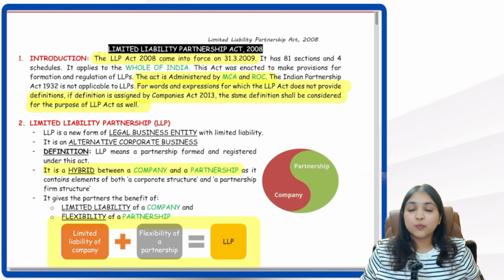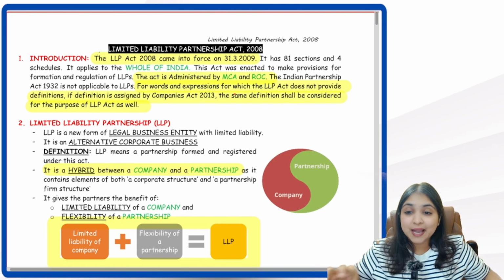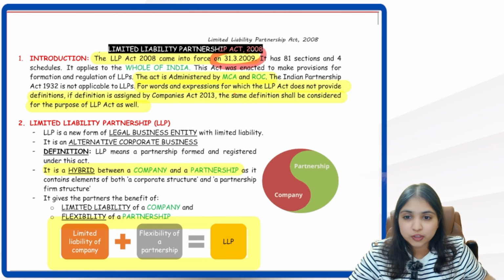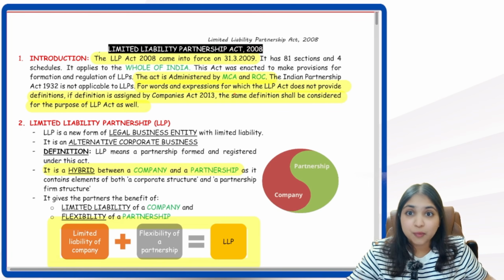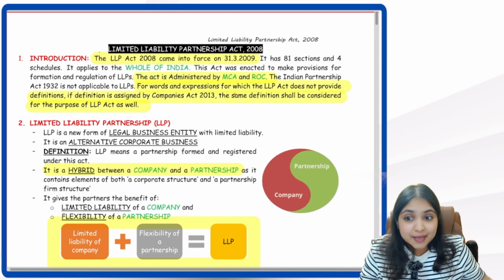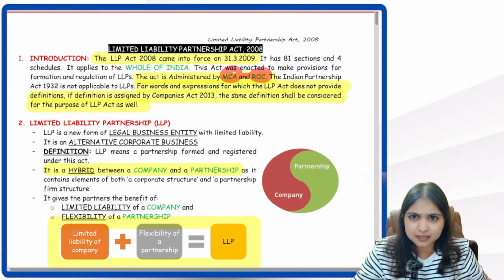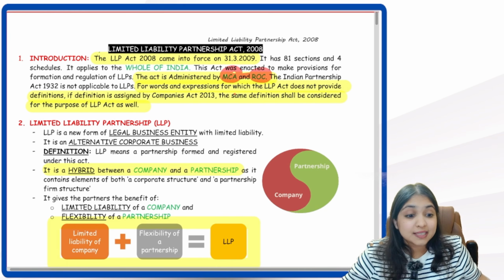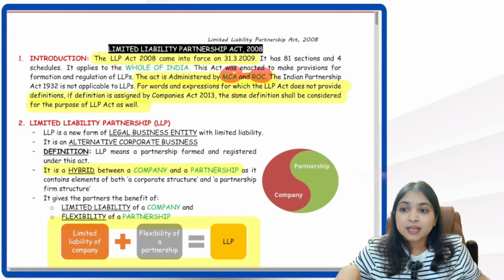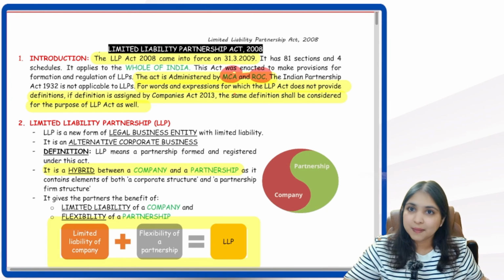So starting off with some very basic things. Now the LLP Act came into force when? It came into force on 31st March 2009, relevant from your MCQ point of view. Now this LLP Act 2008 is administered by MCA and ROC, same like companies. Like how even companies are administered by MCA and ROC, even the LLPs are also administered by MCA and ROC.